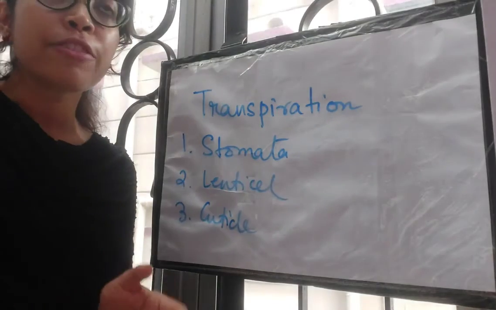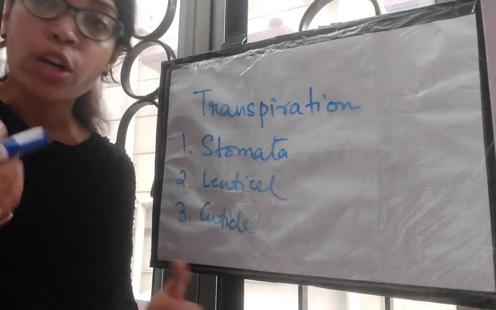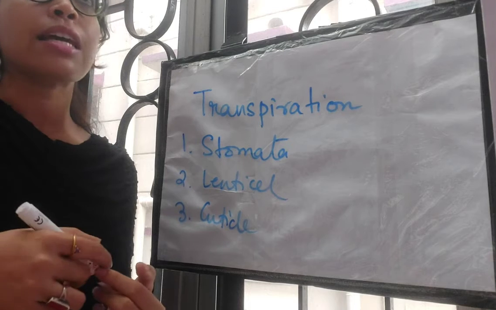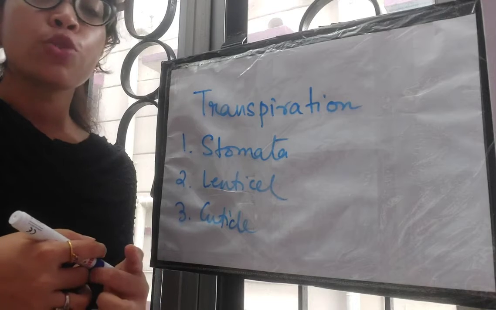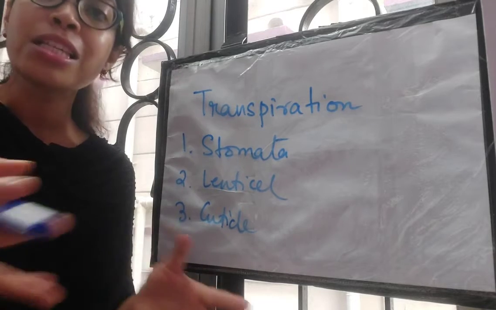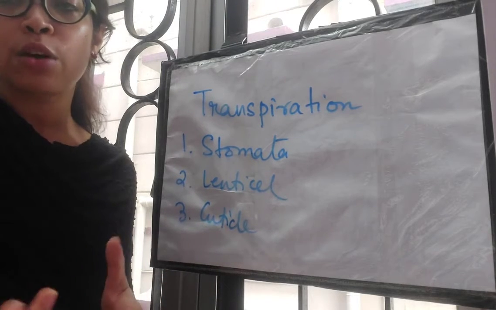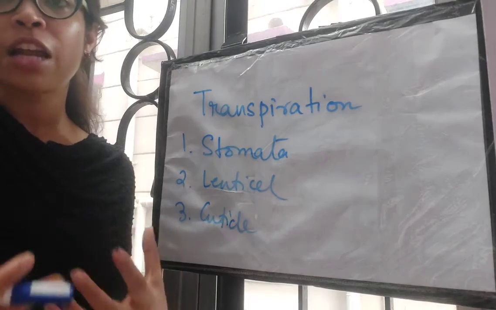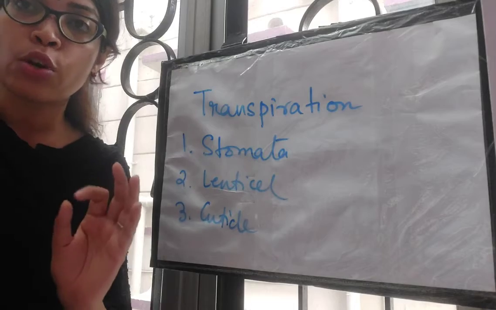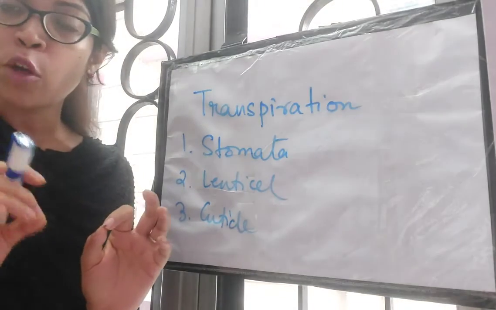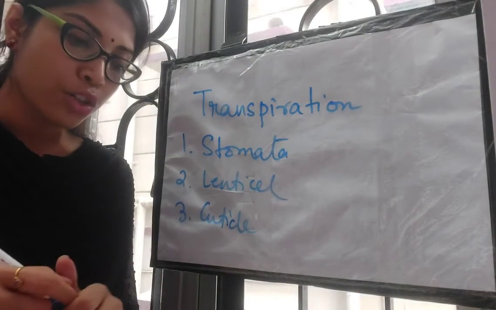Internal factors are, for example, whether the plant has enough water, whether it has managed to absorb enough water from the soil, and how much water is left unused that can be given out as water vapor by the process of transpiration. All those are internal factors. We are not going to talk about those, but we are going to talk about the external factors that control transpiration.